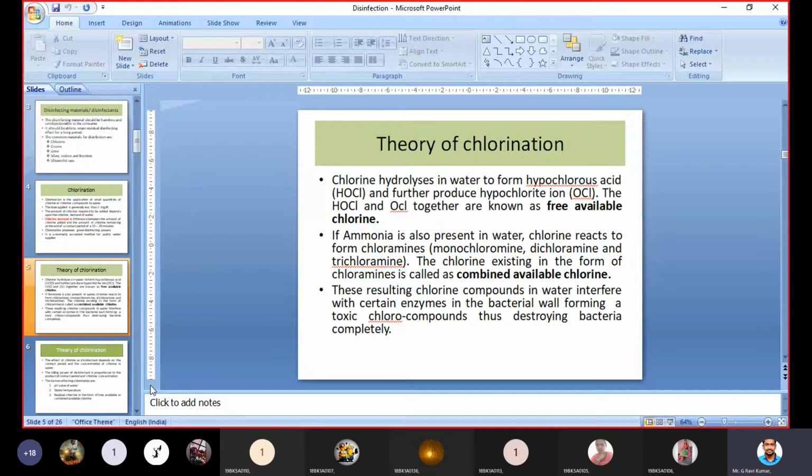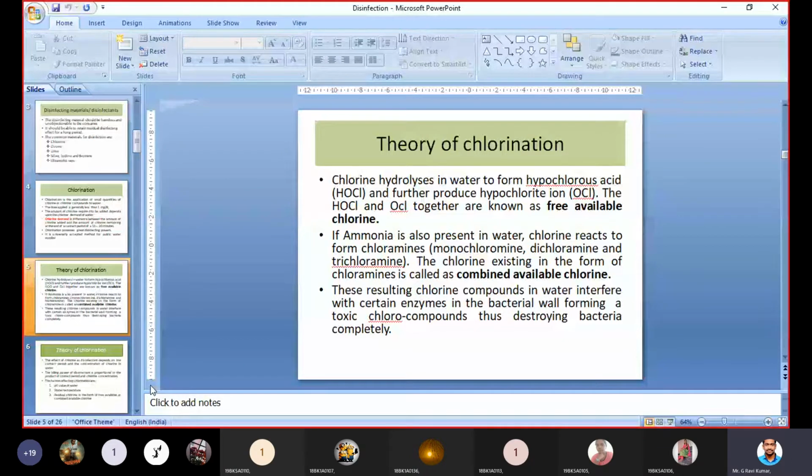Understand? If ammonia is not present in the water, such chloramines won't form and there won't be any combined available chlorine. But anyhow, if chlorine is added to water, immediately it will produce some quantity of hypochlorous acid and some hypochlorite ions. That will be called the free available chlorine, and only when ammonia is present in water will the combined available chlorine exist.